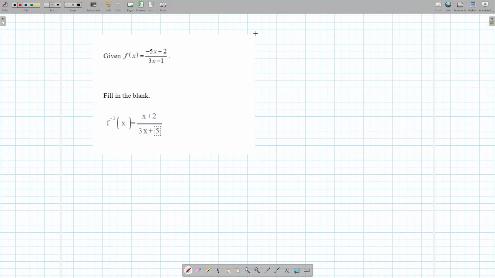Okay, so to find the inverse function, the first step is to interchange x and y. So in this case, minus 5x plus 2 becomes minus 5y plus 2. Over here, the 3x minus 1 becomes 3y minus 1. Okay, and you equal it to x. Or, well, no, not really. Do you equal it to... yeah. I don't know why I got mixed up. Normal, you interchange y and x and you equal it to x.